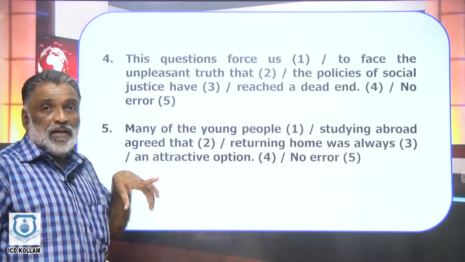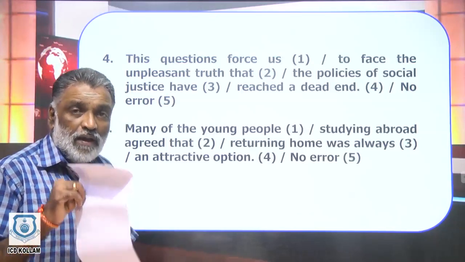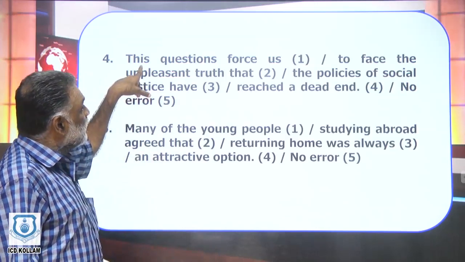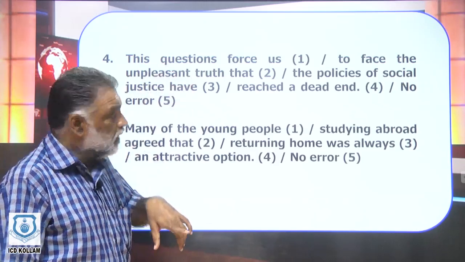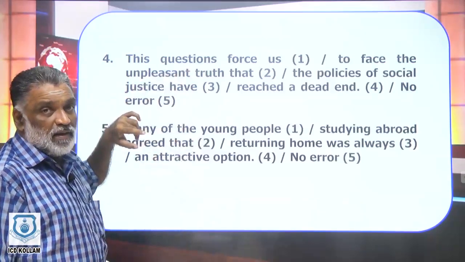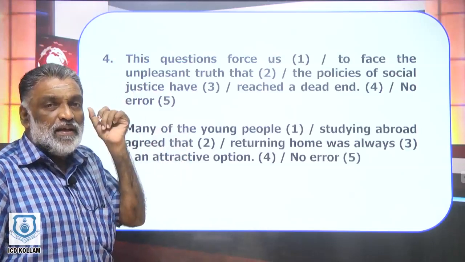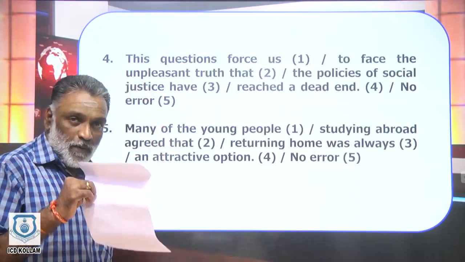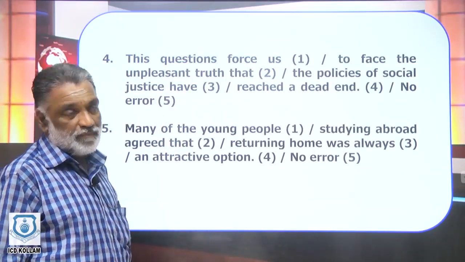The reason is concord. The error is related to concord or the agreement between the subject and the verb in number. Here the subject is this questions. That itself is wrong. Questions is plural. So the demonstrative adjective that describes it must also be plural, that is these. So you have to say these questions.